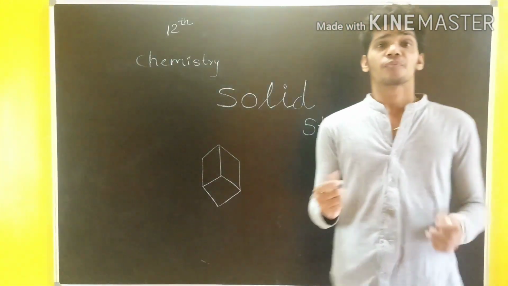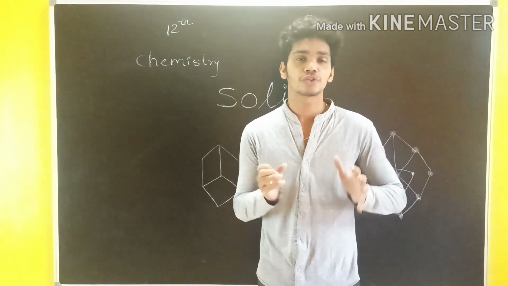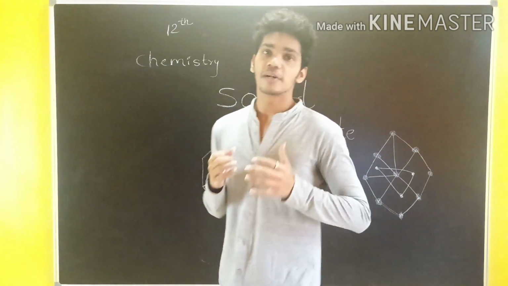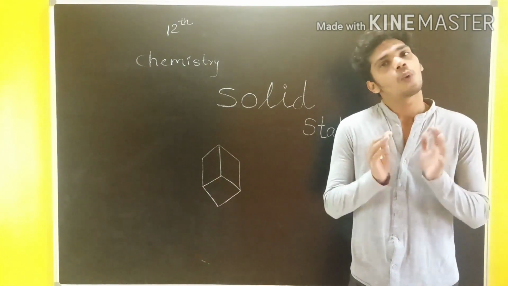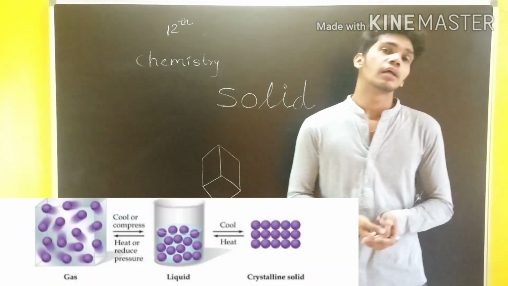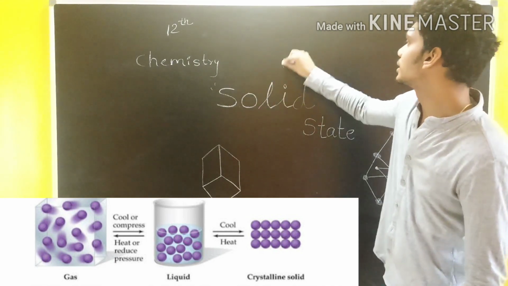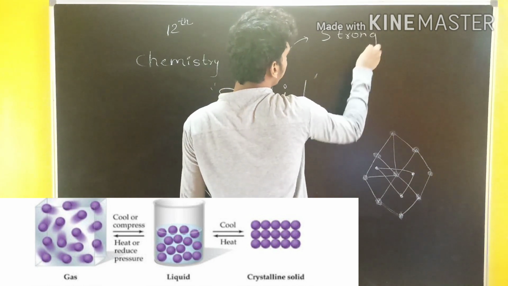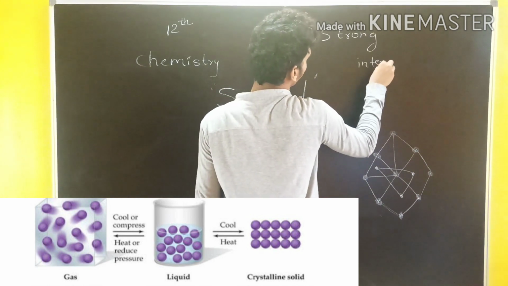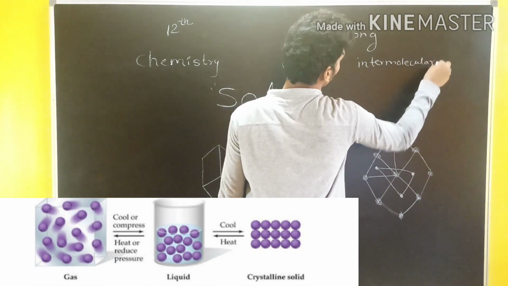Okay. Now, when you talk about the solid, what comes to your mind? The matter which is strong enough, having a proper shape, volume, and density. Definitely, the question arises: why does it possess so? The exact answer is that solids contain a strong intermolecular force. Acha, what do you mean by intermolecular force?